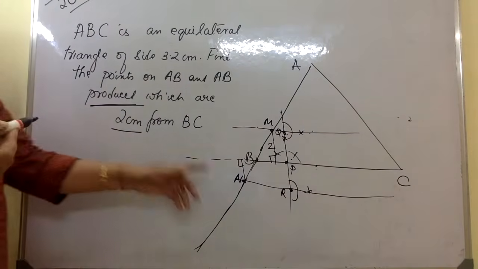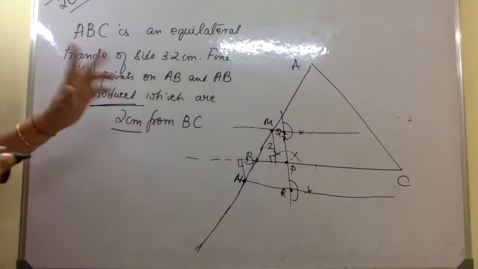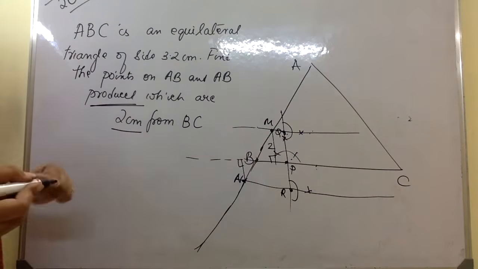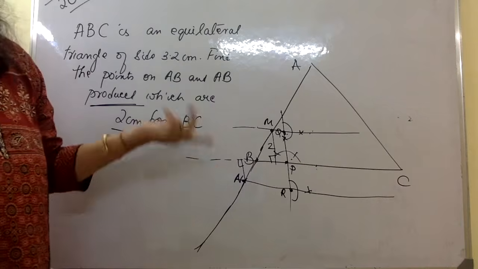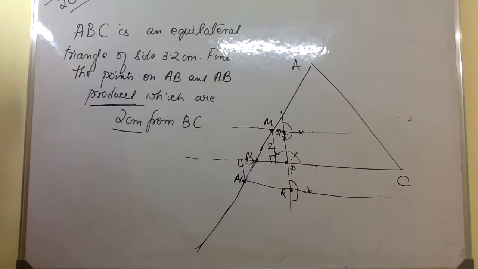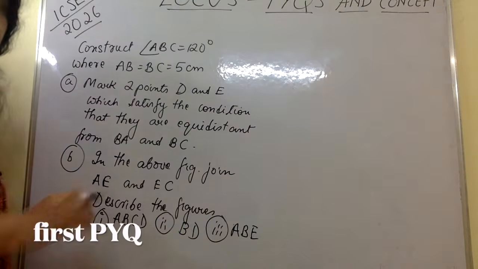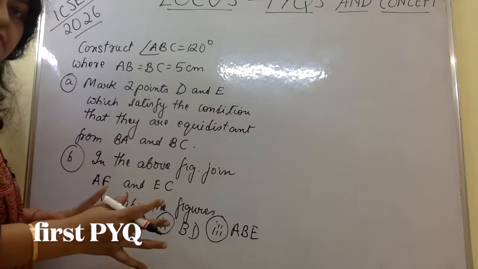So you can say M and N, please mark them. It becomes easier for you and for the examiner. So M and N are the 2 points. You have to talk like that. So this question is a previous year question.